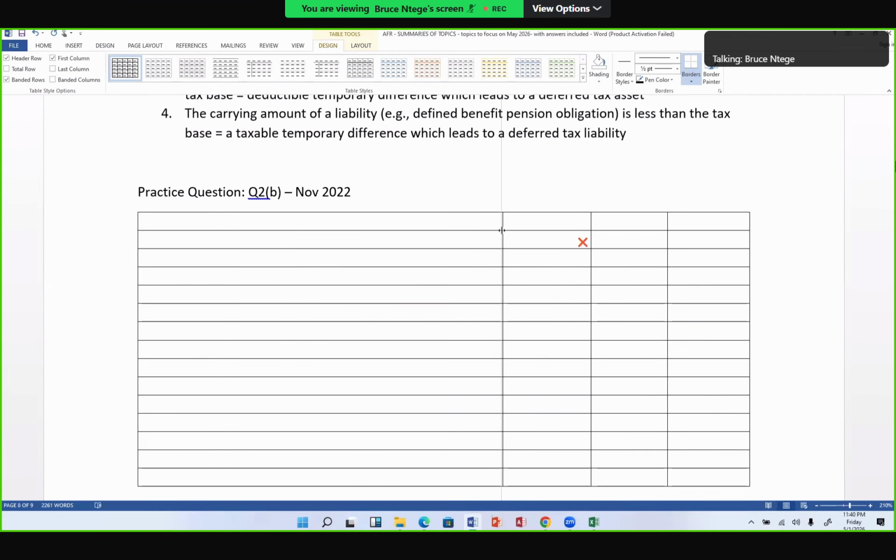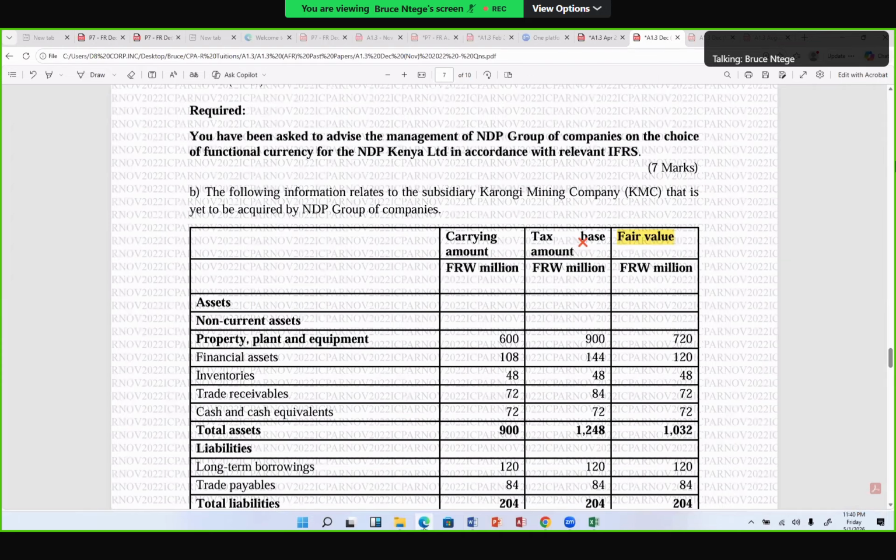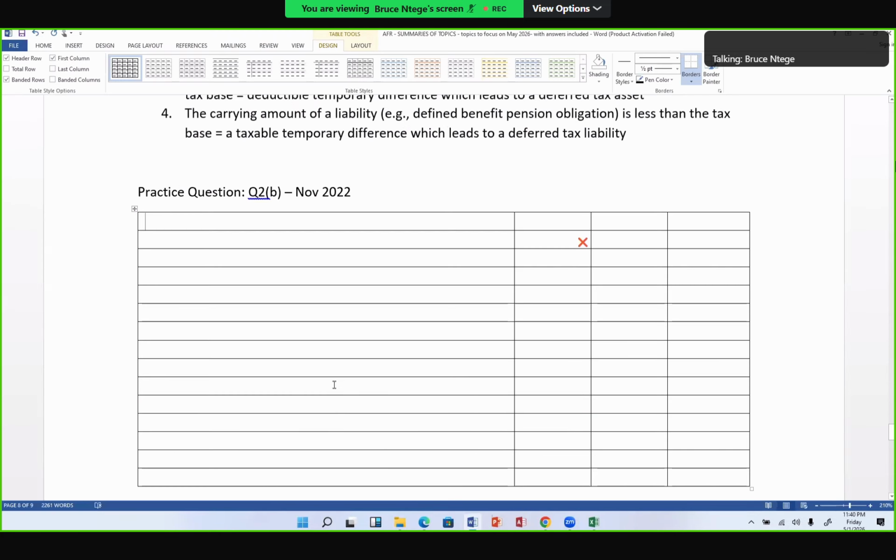I'm going to follow the order of the lines as given to me in the scenario. From what I see, they started with assets, and I can pick them individually. The first is PPE, where I'm looking at the fair value. Please remember that I'm looking at these 2 columns, the fair value column and the tax base column. PPE has a fair value of 720 and the tax base is 900. So for PPE, first of all, I'm looking at fair values, then the tax base they've given me, and then the temporary difference.